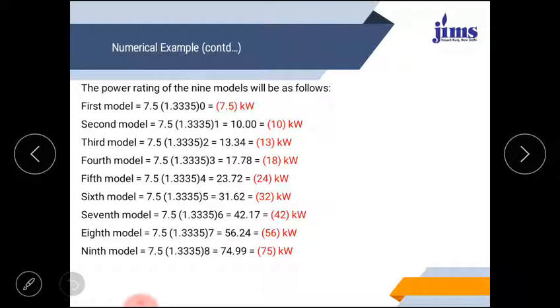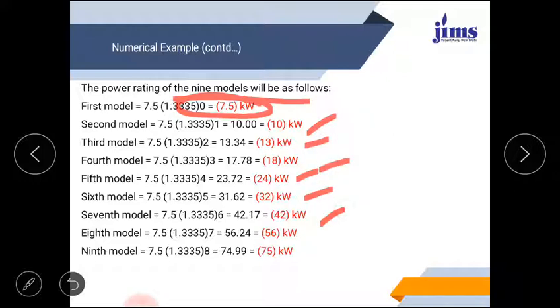Let's see the power capacities of the 9 models, which would be as follows. The first model would be 7.5 kilowatt, similarly 10 kilowatt, 13 kilowatt, 18 kilowatt, 24, 32, 42, 56 and 75. So you can see again, for this range 9 models will be manufactured, and as compared to the previous one, there are 4 models which are being introduced.